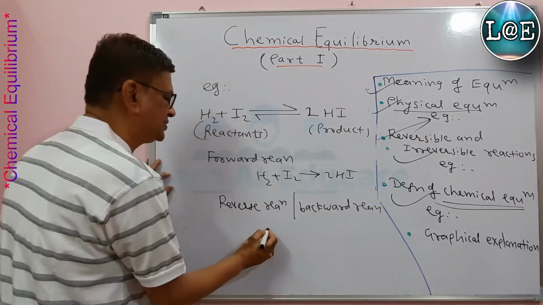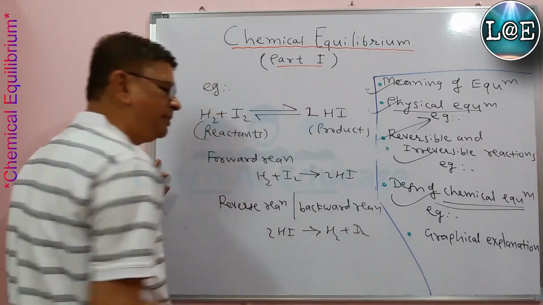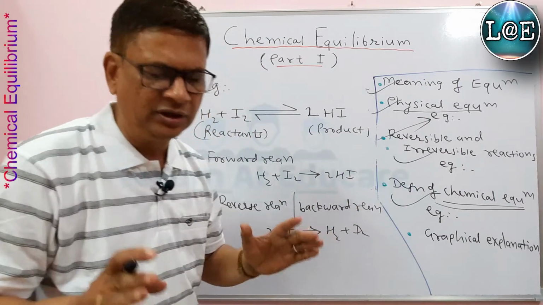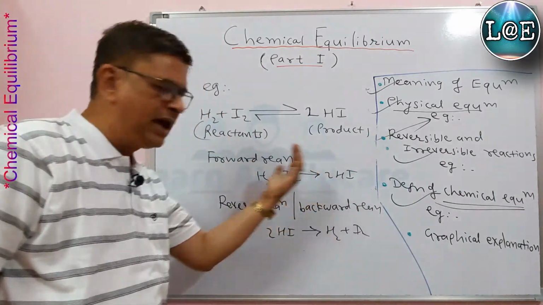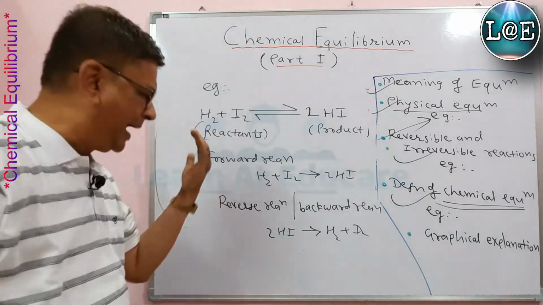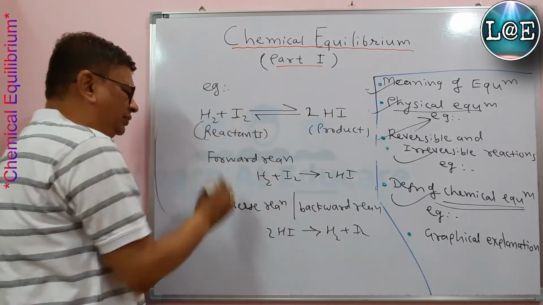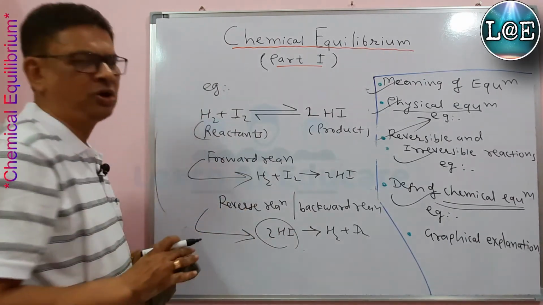It is something like this: we are getting H2 and I2 from 2HI. Remember, initially there is only the forward reaction. After some time, when we get a sufficient amount of product, it again gives reactant. That backward or reverse reaction is here, 2HI giving H2 and I2, and this is the forward reaction.